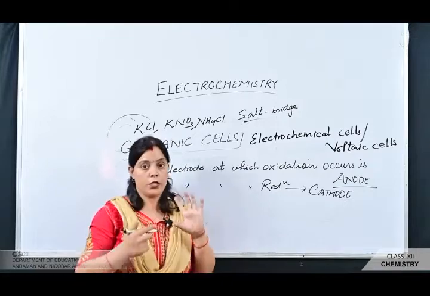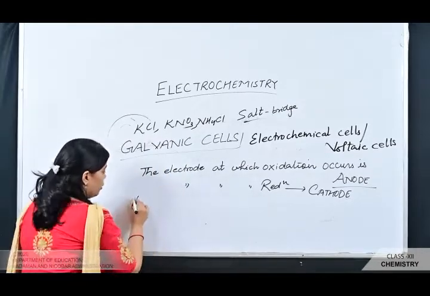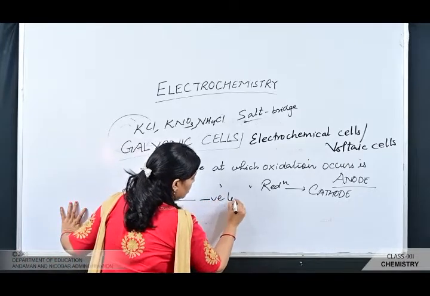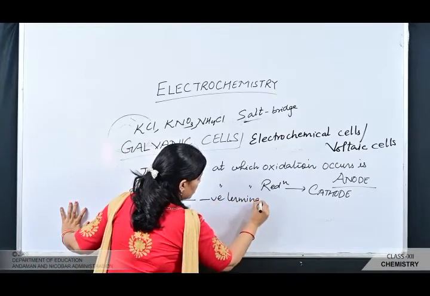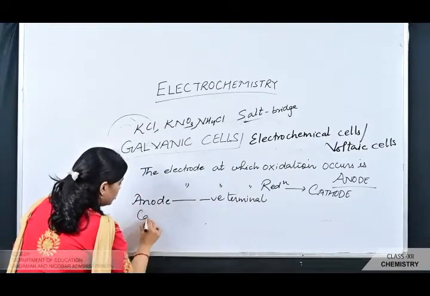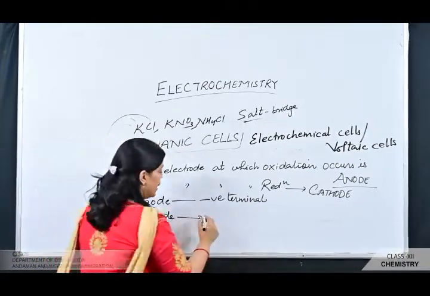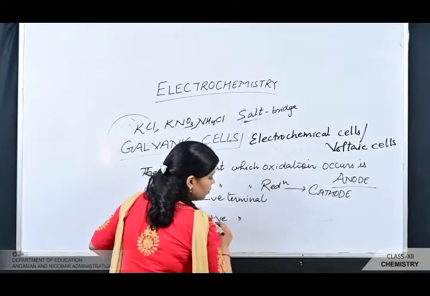So it means the anode is acting as a negative terminal, and the cathode, which acts as a receiver of electrons, becomes the positive terminal.